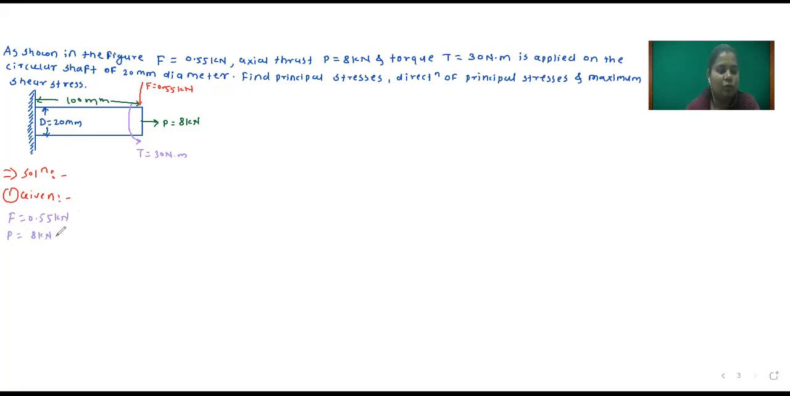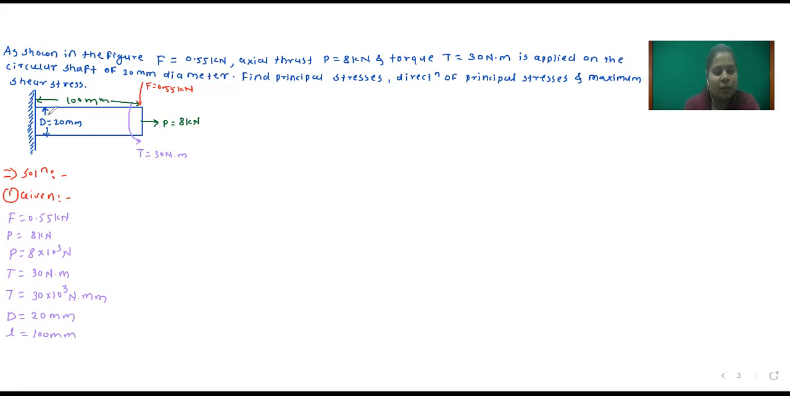So we will convert into Newton. P, which is equal to 8 into 10 raised to 3 Newton. Next, torque is given. So torque, which is equal to 30 Newton meter. We will convert into Newton mm. So torque, which is equal to 30 into 10 raised to 3 Newton mm. Then diameter of shaft is given, diameter which is equal to 20 mm, and length of shaft is given, 100 mm.